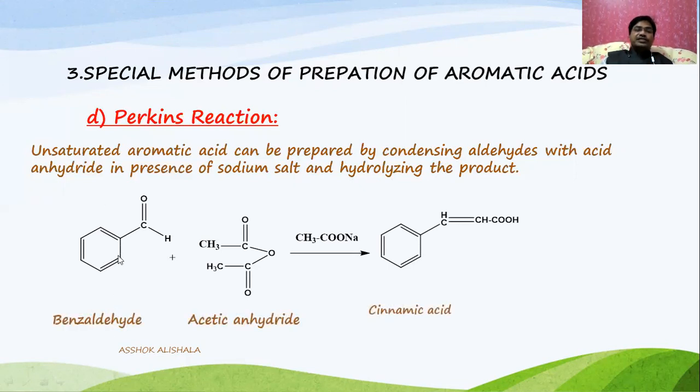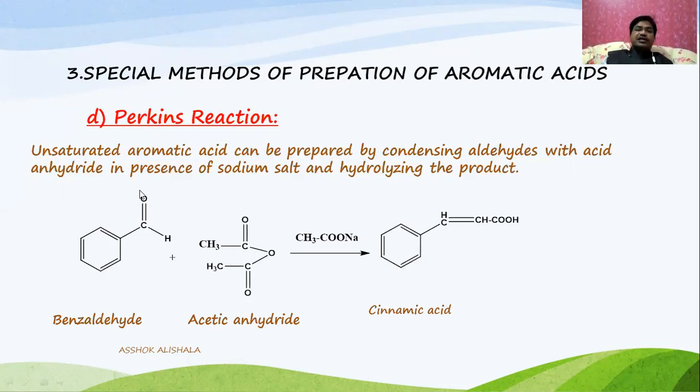This is called benzaldehyde. This is called acetic anhydride, in presence of sodium acetate, the sodium salt of acetic acid. Benzaldehyde, when condensed with the acetic anhydride, this reaction takes place only in the presence of the sodium salt of acetic acid, and you will get a carbon-carbon double bond. This is called unsaturation, and you will get a carboxylic acid.